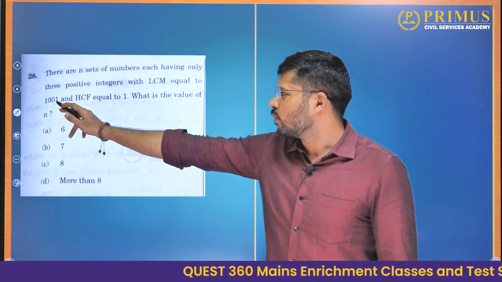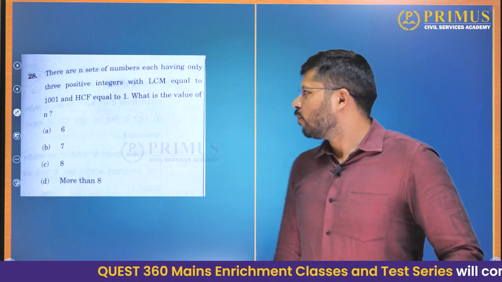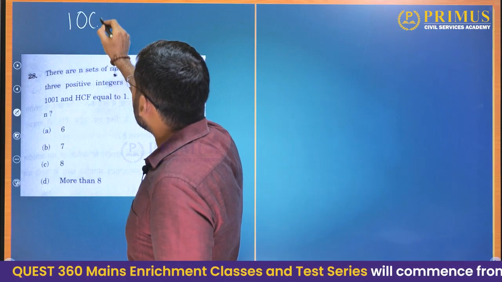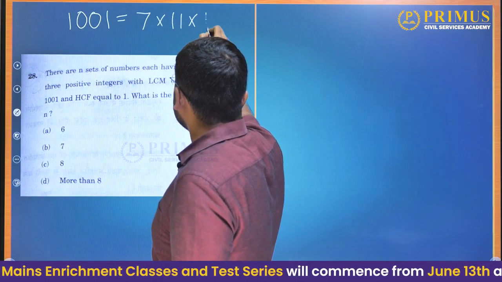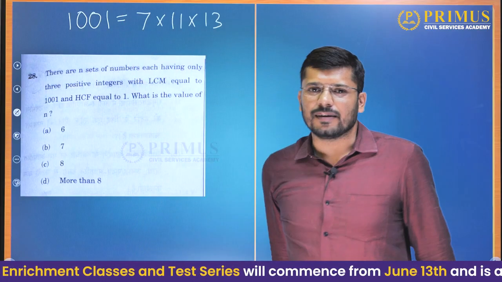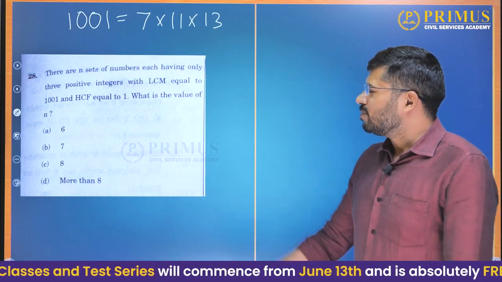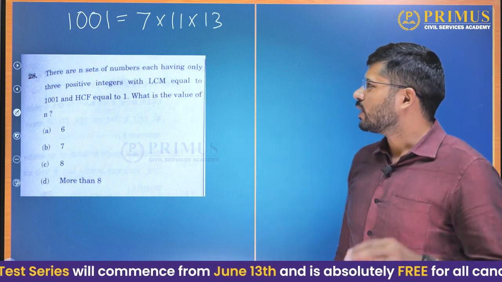They have been asking questions based on this number and its properties multiple times, because 1001 is a product of 7, 11 and 13, all prime numbers.